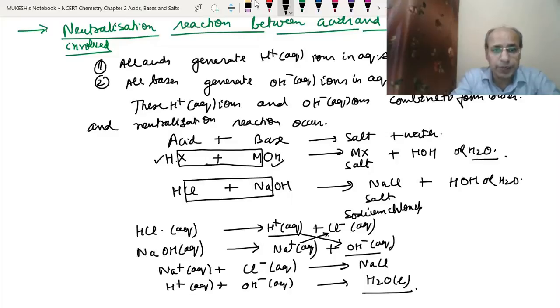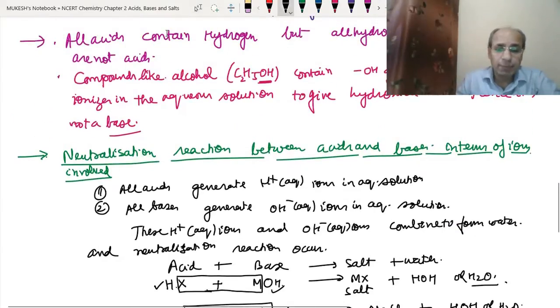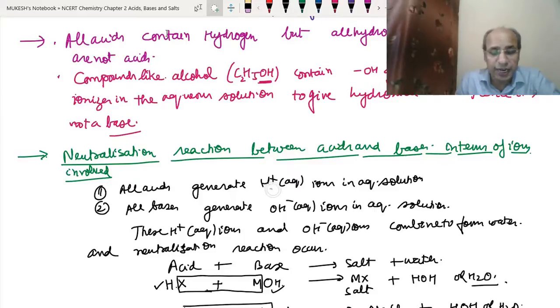Now let's repeat it. What happens in a neutralization reaction? We take the acid and base, and all acids generate hydrogen ions, and all bases generate hydroxide ions into the aqueous solution. Now these hydrogen ions and hydroxide ions will join together, react together, and form water. That means the behaviors which were responsible for the acidic and basic effect have now joined together, and neutralization has taken place.